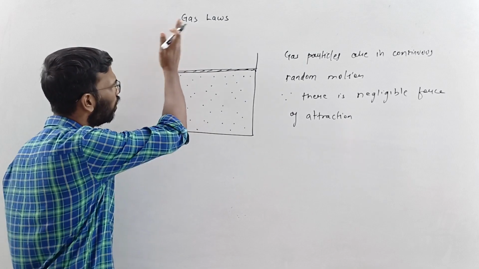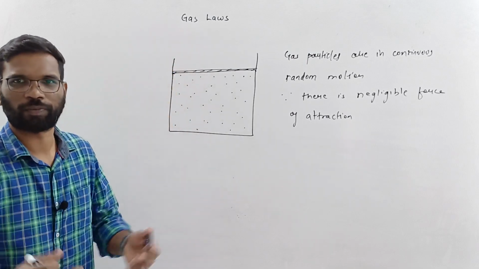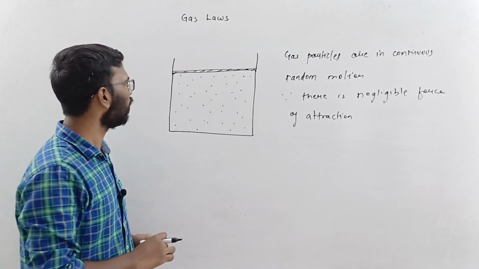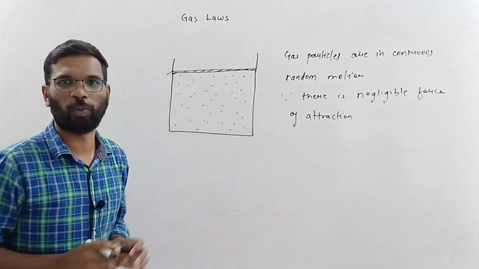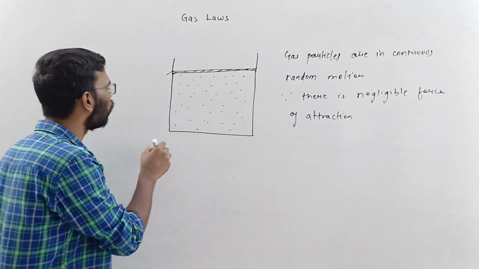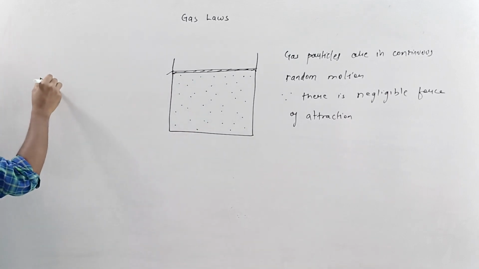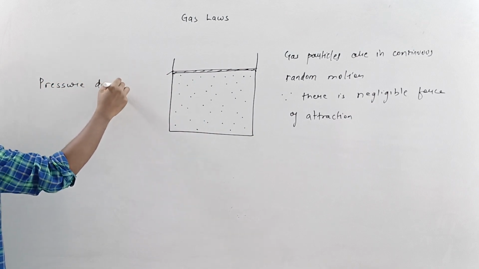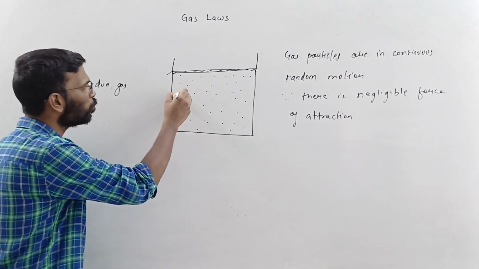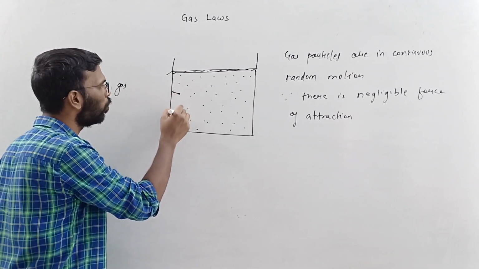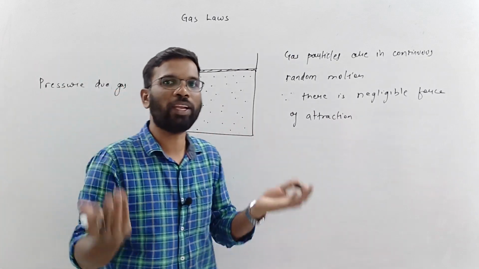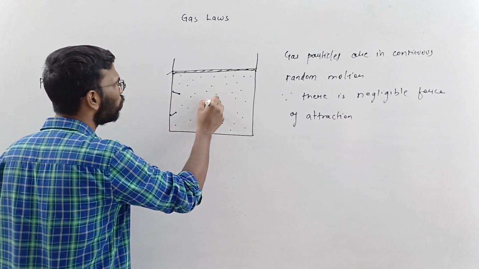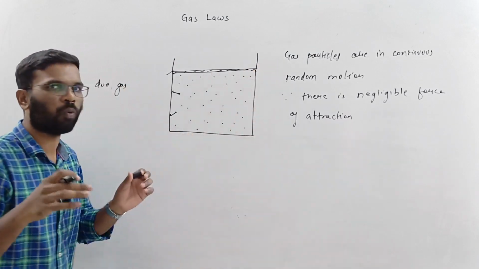This lid is fixed. We'll consider this. It is not moving, and let's say it is locked over here. Now I'll tell you about what is the pressure due to gas. Since these particles are in a continuous random motion, they are going to hit or collide on the walls of the container. All these particles are going to collide on the walls of the container.